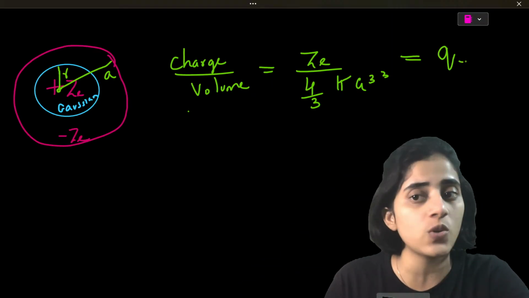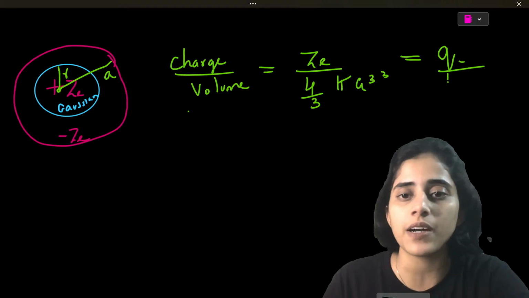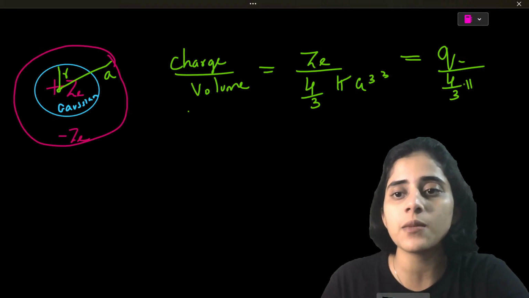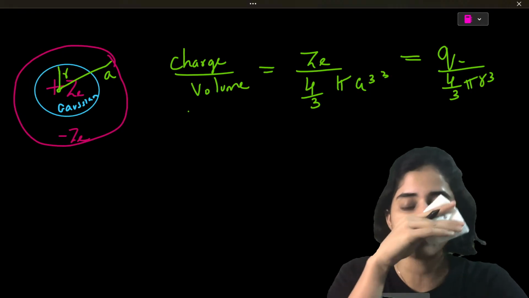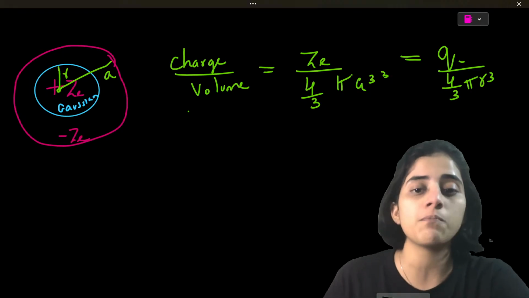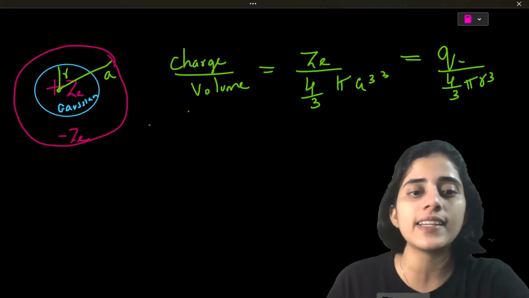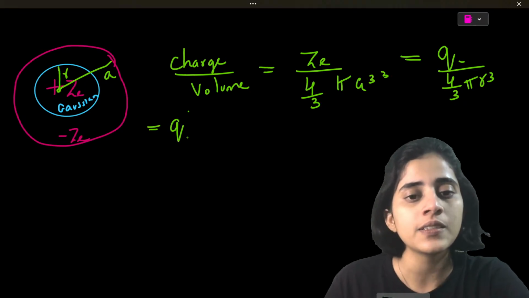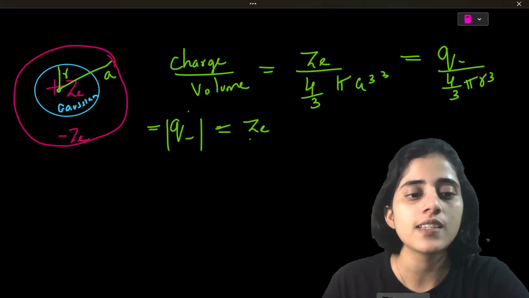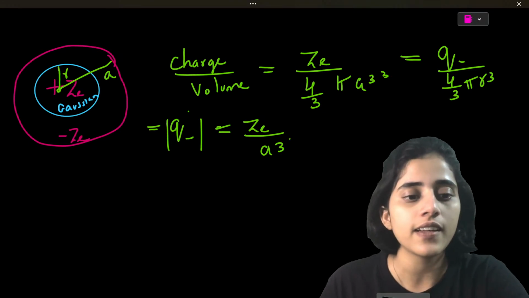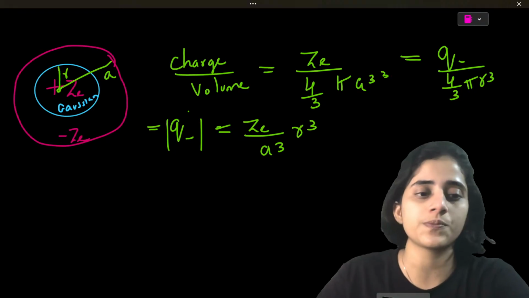So I'll just put it as Q minus divided by 4 by 3 pi r cube. This is the charge on the Gaussian surface, which I don't know. So that's why I'm going to put it as Q minus. So from this, I will equate it. I will get Q minus is equal to ZE r cube by A cube.